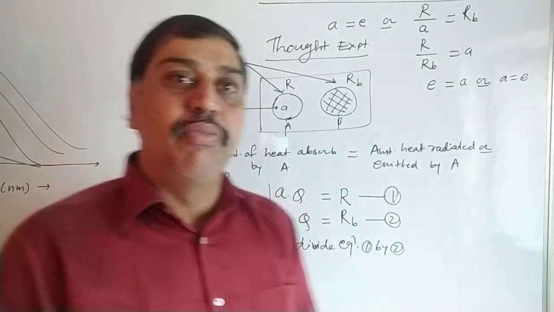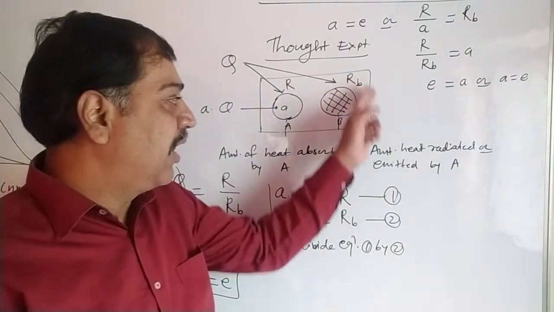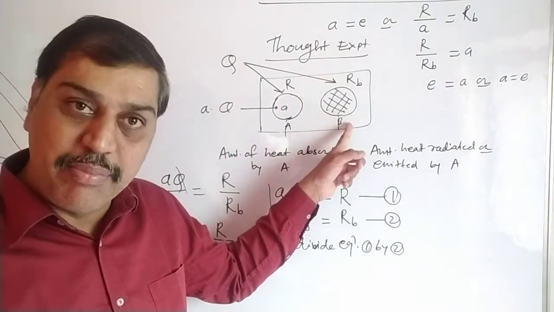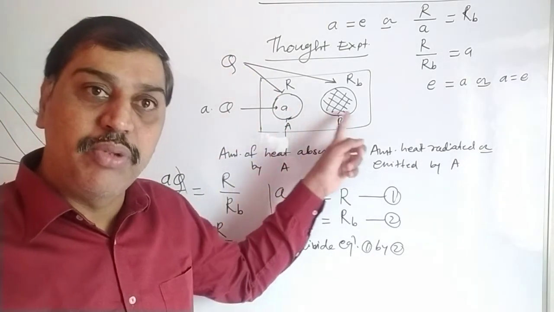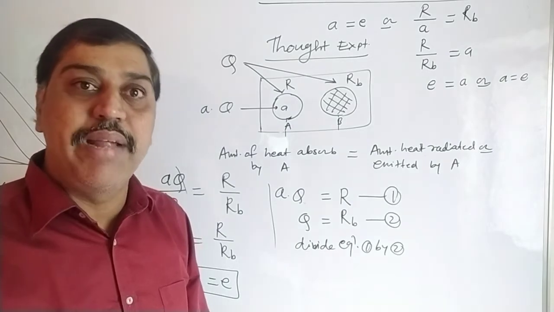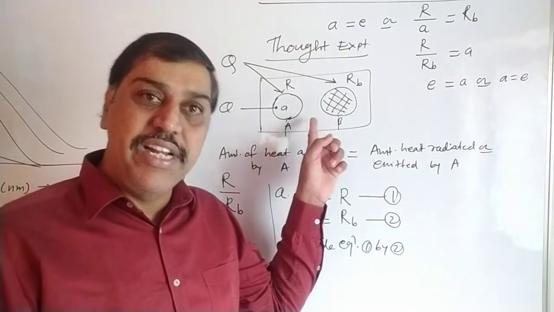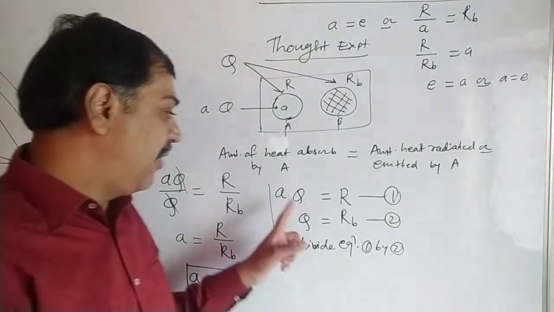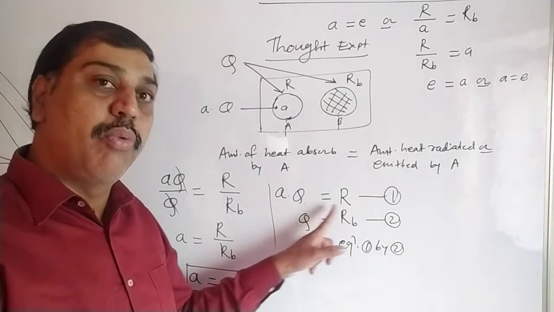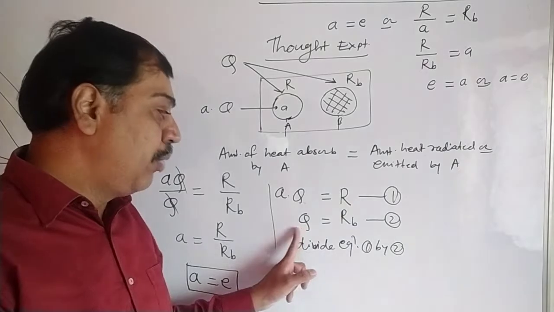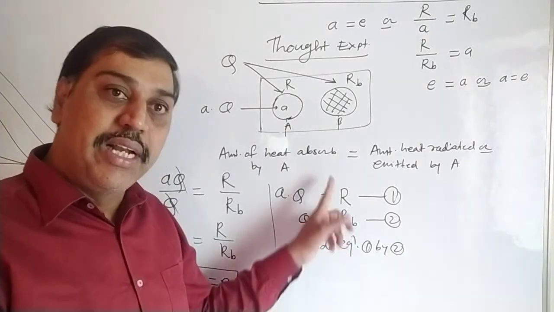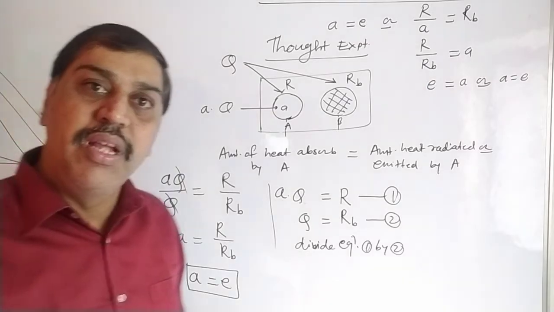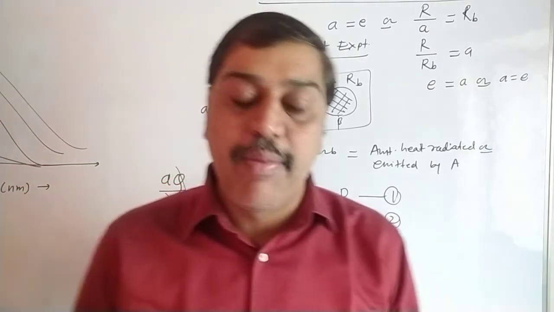By that equation, we have used a thought experiment in which, in a single enclosure, we have taken two bodies: body A as an ordinary body, body B as a perfectly black body. If Q amount of heat is incident on both bodies, then we know that at normal temperature, all bodies absorb heat radiation and at the same time they emit heat radiation. By that concept, we have written one equation, A into Q equal to R for the ordinary body and Q equal to RB for the black body. Divide these two equations, solve it, we get A equal to E, coefficient of absorption equal to emissivity. That is the required proof of Kirchhoff's law.